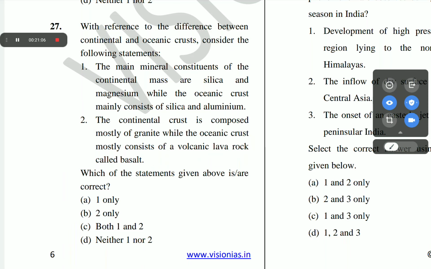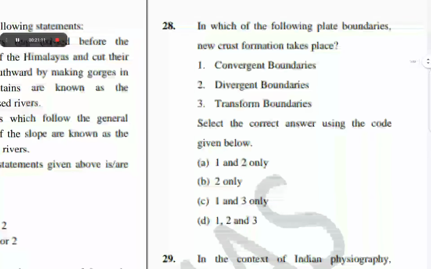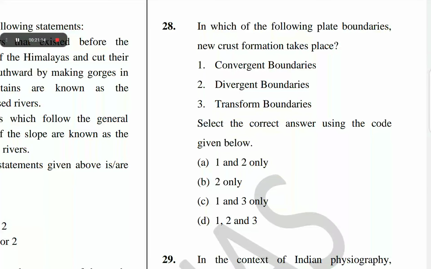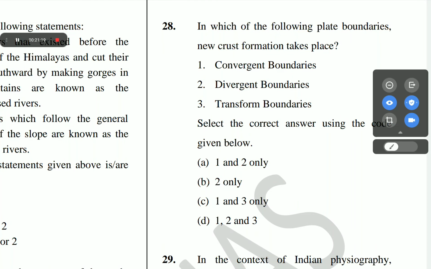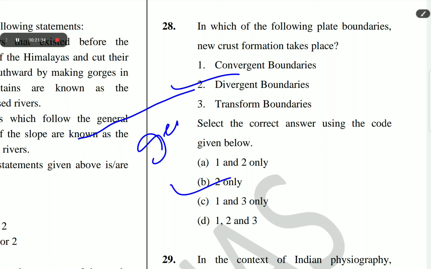The next question is question number 28. In which of the following plate boundaries does new crust formation take place? Convergent boundaries, divergent boundaries, transform boundaries. The correct answer of question number 28 is B, 2 only. Divergent boundaries, where new crust is generated as the plates pull away from each other.